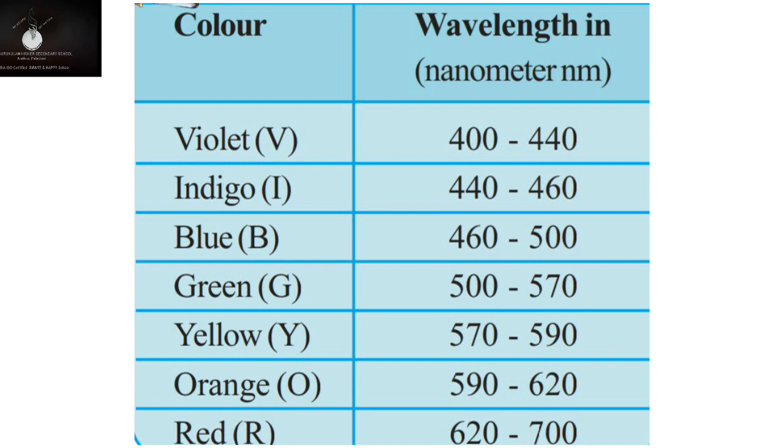Violet 400 to 440 nanometer, indigo 440 to 460, blue 460 to 500, green 500 to 570, yellow 570 to 590, orange 590 to 620 and red 620 to 700.